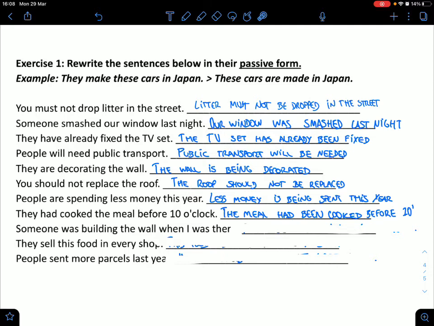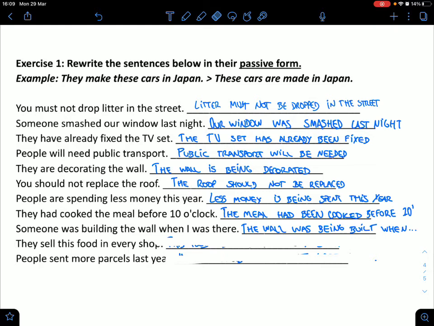It's really important. The next one is someone was building the wall when I was there. Someone doesn't matter here in this case. So the wall was being built when I was there. Really simple. Once again, emphasis on the action.